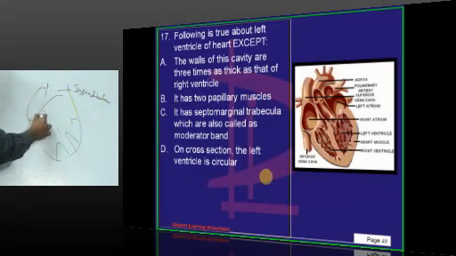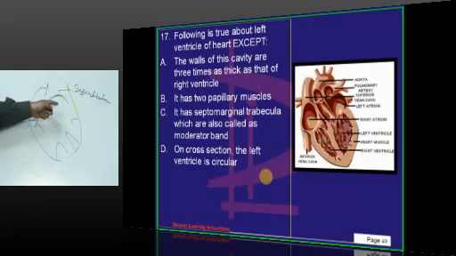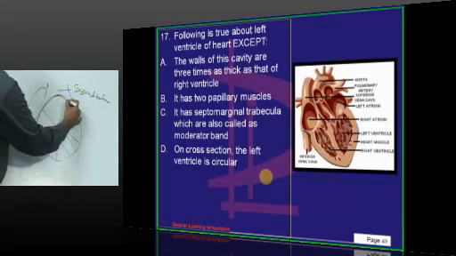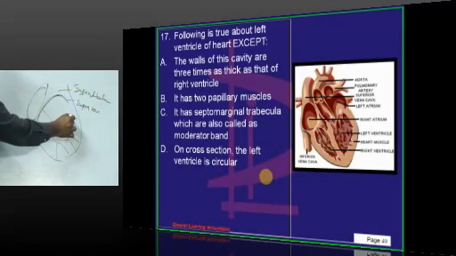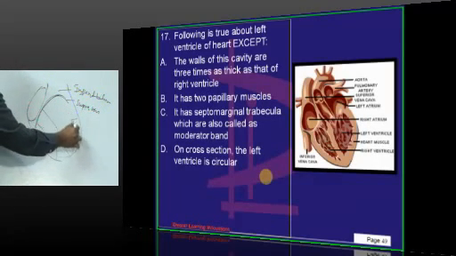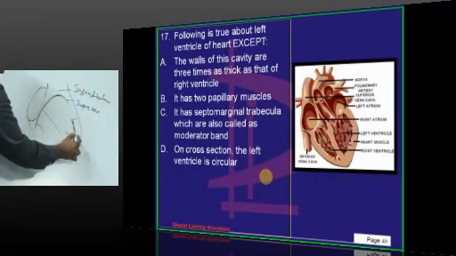Now, separating the inflow part and outflow part, you find a band. This is what you call septomarginal band. Septomarginal band is separating the rough inflow part and smooth outflow part. Then this is called supraventricular crest, supraventricular crest. Now, the septomarginal band is extending from the interventricular septum up to the base of anterior papillary muscle.